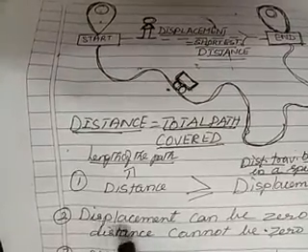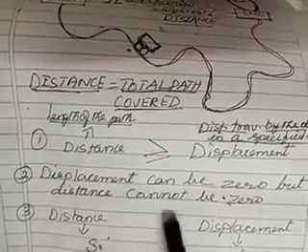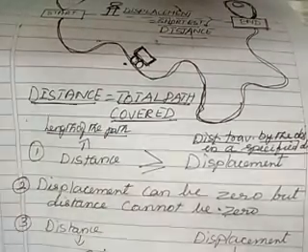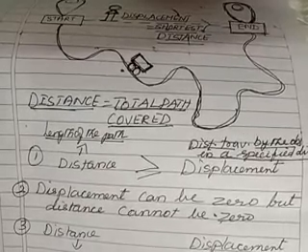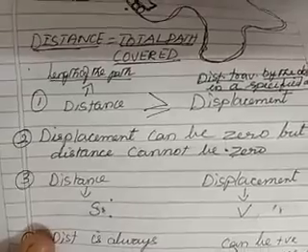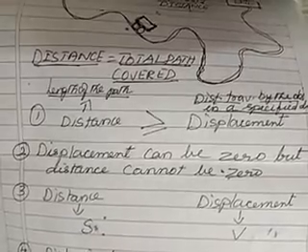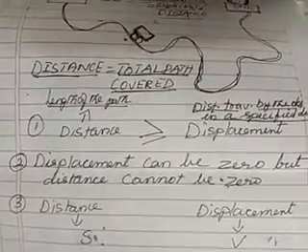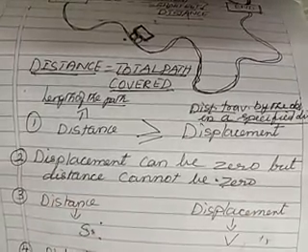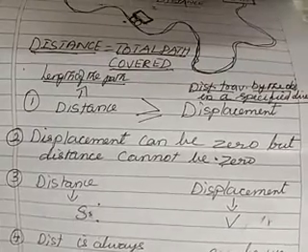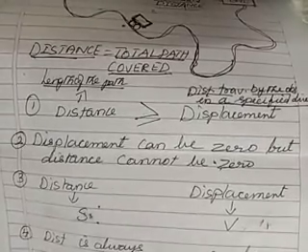Look at this interesting point. Displacement can be 0, but distance cannot be 0. Just now we saw two cases. When the body is moving in a circular path and it completes one full circle, its displacement will be 0. Then when a body is thrown vertically upwards, it comes back to the same position. Therefore, in that case also displacement is 0. But distance can never be 0. In case of a circular path, you consider it as the circumference. And when a body is thrown up and comes down, you add both distances, h plus h, 10 plus 10.